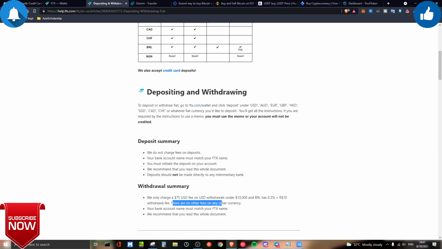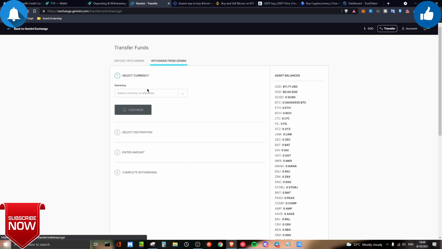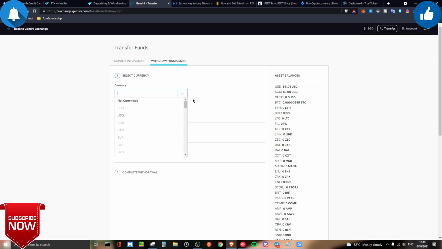So if let's say you do not want to risk getting a penalty or a fee on FTX itself, let's say you are very scared, kiasu and like that, what you want to do is Gemini over here, they also offer a Sing dollars direct fiat transfer. So you can just use the option to deposit into Gemini directly using your Sing dollars and trade on the pairs that are available on Gemini. And of course, their trading fee is, if I'm not wrong, 0.3%, something like that, slightly lower. And over here, you can withdraw your Sing dollars directly to your bank account. So no problem about this.